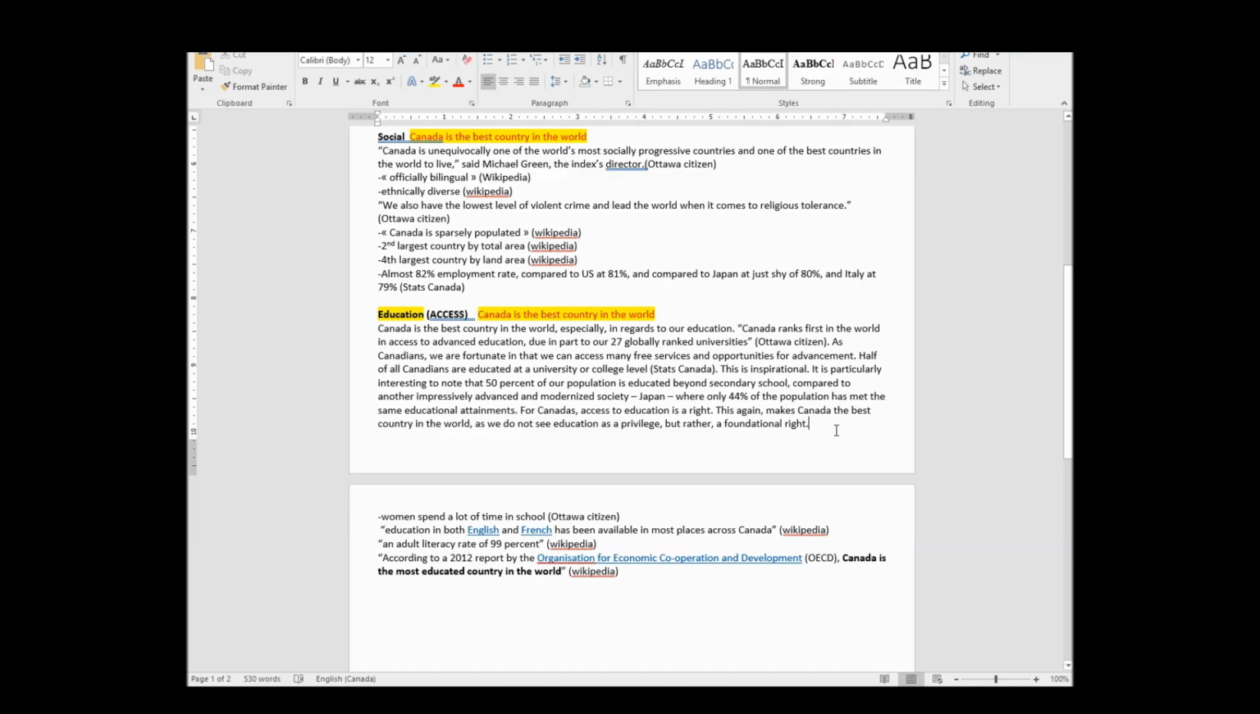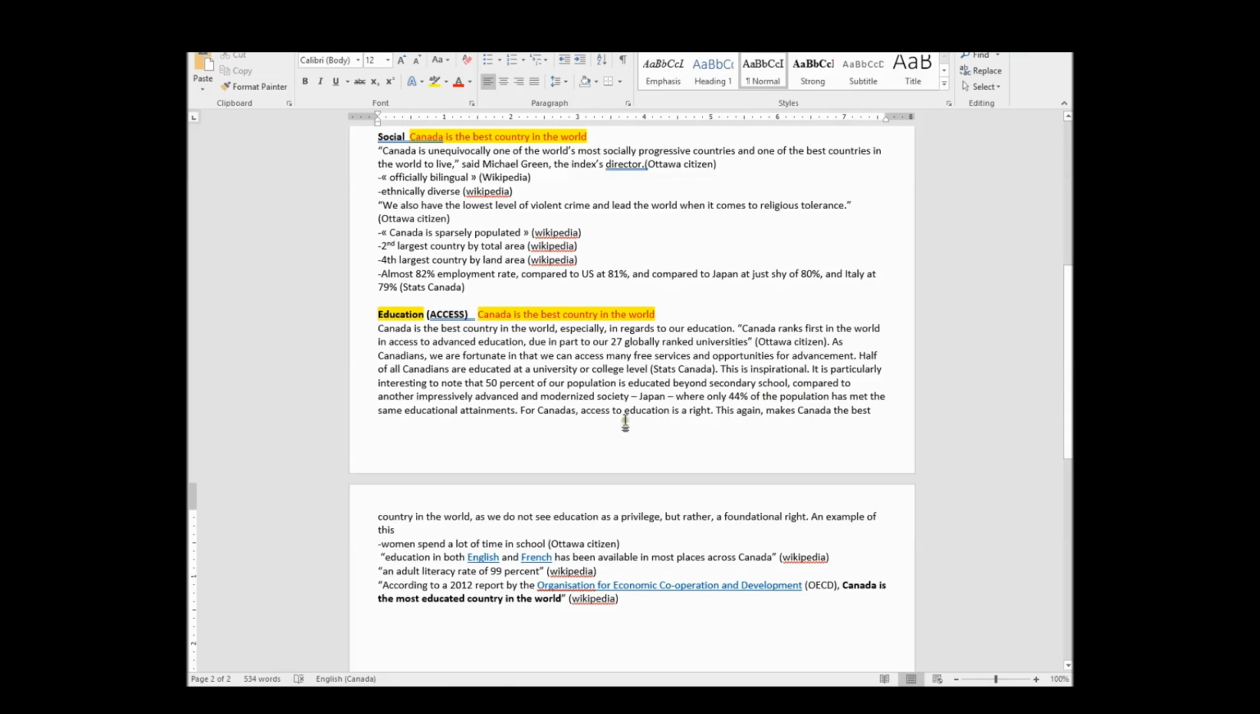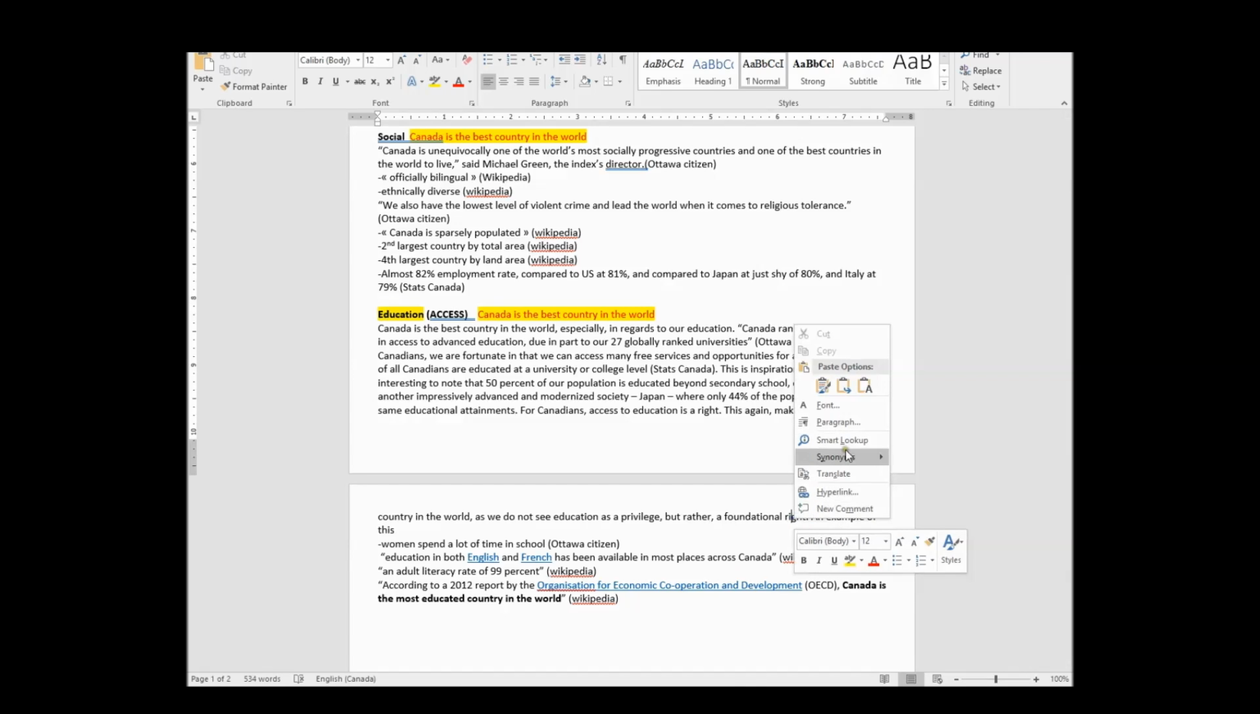An example of this, because what I've done is I've made an interesting fact. I'm saying that for Canadians, access to education is a right. By the way, you've probably noticed I've made a few mistakes. I'm going to have to go back and check before I'm finished with this. So, for Canadians, access to education is a right. This again makes Canada the best country in the world, as we do not see education as a privilege, but rather a foundational right. Let me just synonym check right. Yeah, I'm not going to use that right now.